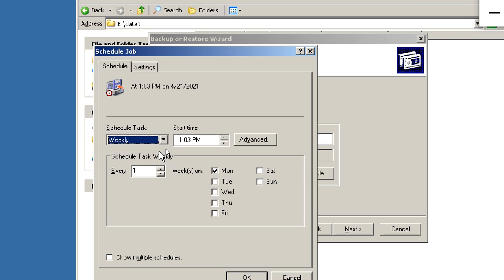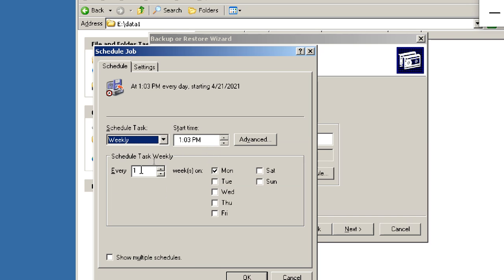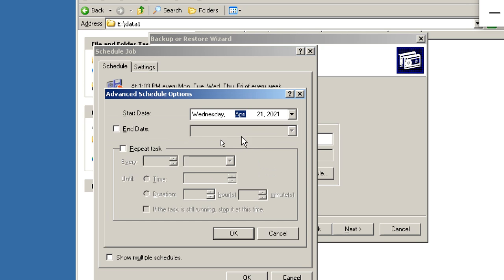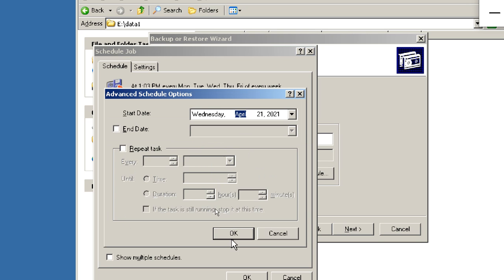Daily is every day, at which time. Second, weekly: every 1 week, on which weeks, for example, all days except Saturday and Sunday. You can select on which time. You can also select an end date, so we can schedule from the starting date to the end date, for example every 10 minutes you want to take this backup. Even every minute you can take; you can go to advanced and check it.